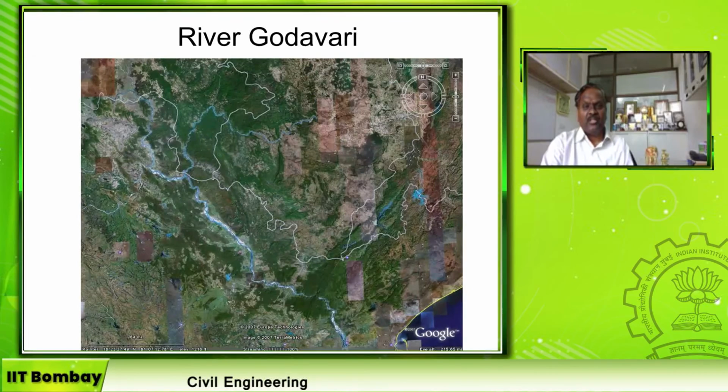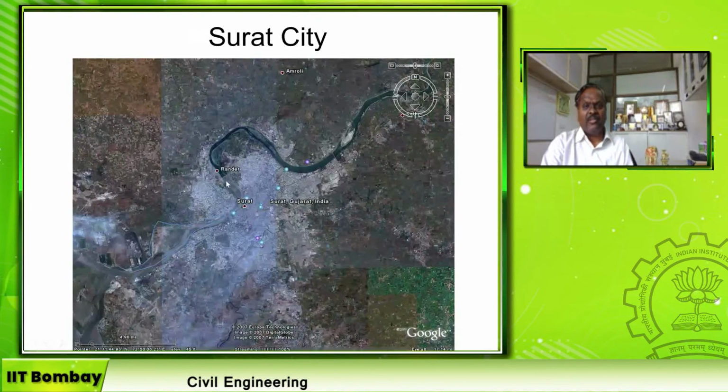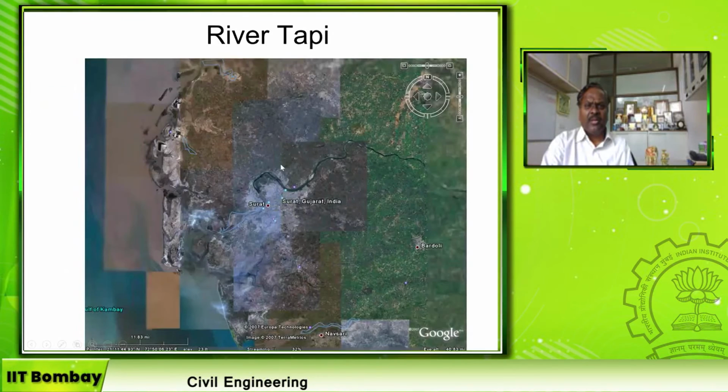I think these are some Google Maps views of rivers. This is an example of the river Tapi, which drains into the Arabian Sea. You can see this meandering in Surat city in India. It makes a 90-degree bend at 1, 2, 3, 4 places.